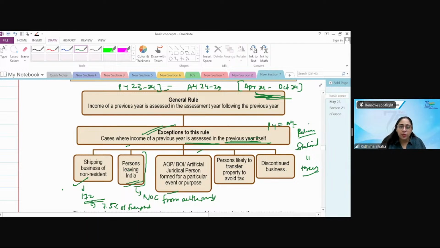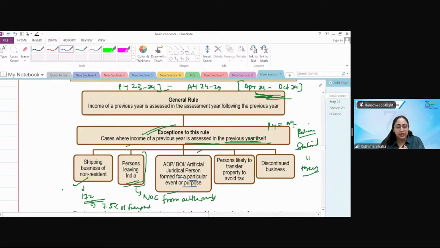Obviously, the next exception is very commonly understood: AOP, BOI, juridical person formed for a particular event or purpose. The assessing officer knows that this particular AOP was formed for a 2.5 year period. Once they complete the project, they will dissolve. Or maybe this AOP is formed for a particular event. So the authority wants that before it gets dissolved, they recover their taxes.